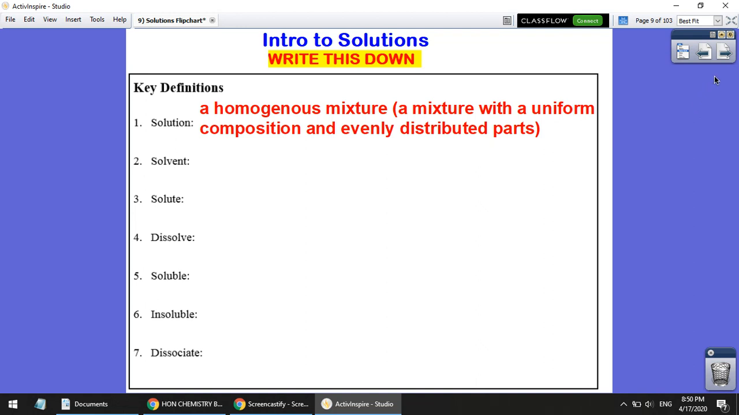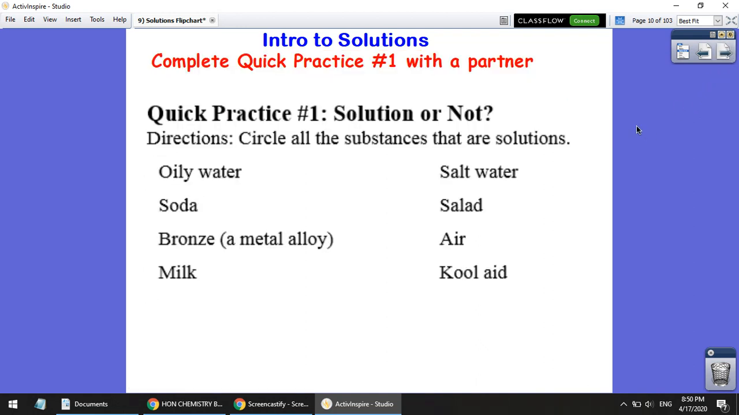But I'm going to go ahead and move on to a little practice with identifying whether something is a solution or not. So all of these are mixtures, but not all of them are solutions. Not all of them are homogeneous mixtures. So go ahead and pause the video for a second and then work on this. And then when you're ready to check your work, come back.